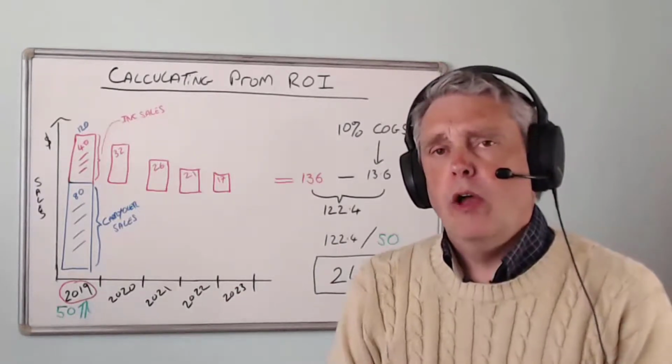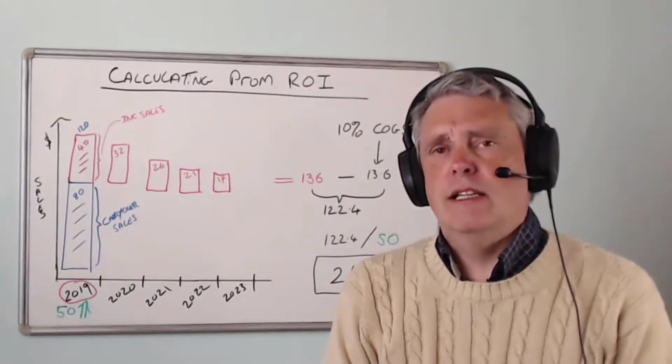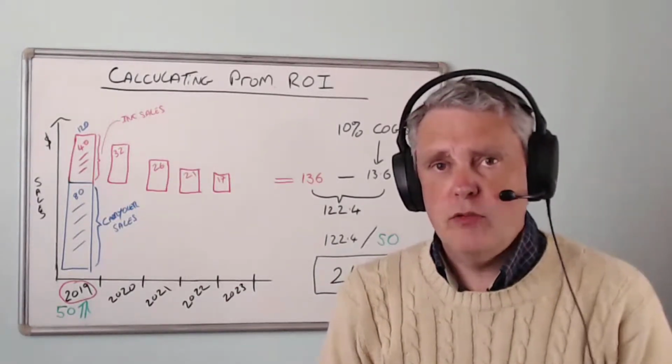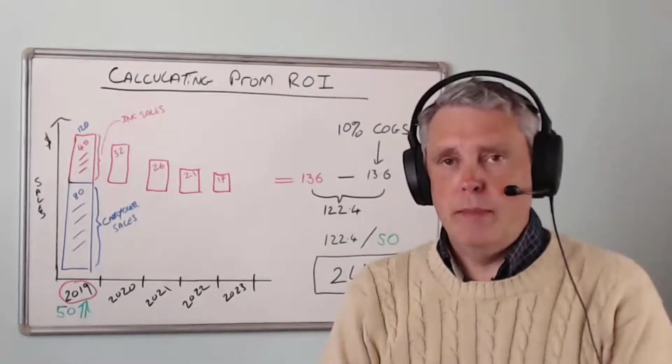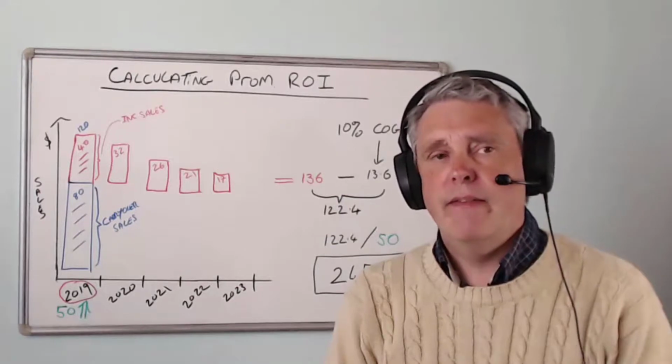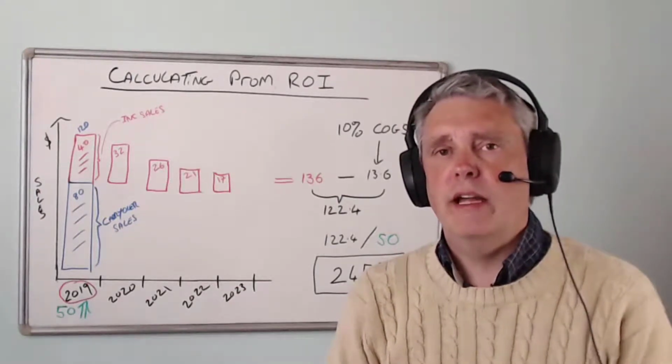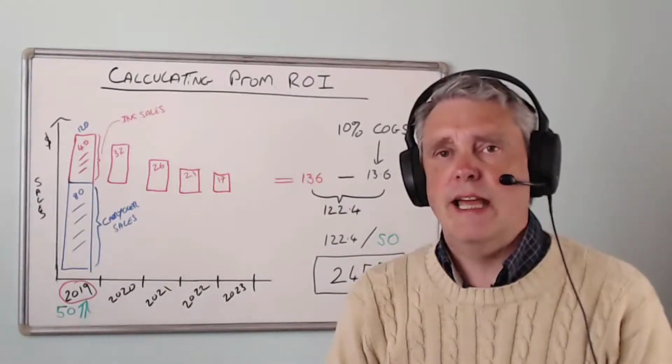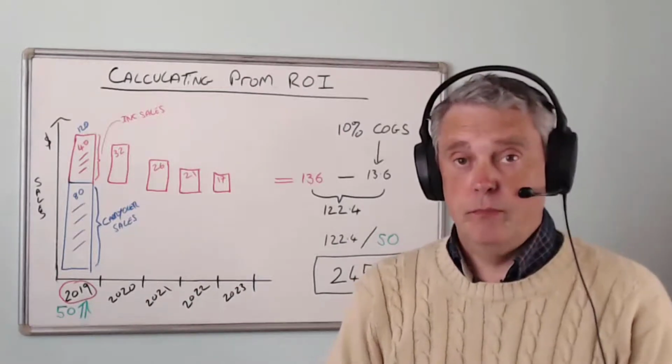But in that same year, in 2019, we made some promotional investment. We did some promoting. We used maybe some Salesforce, maybe some other channels. And let's say that the total of that investment in 2019 came to $50,000.